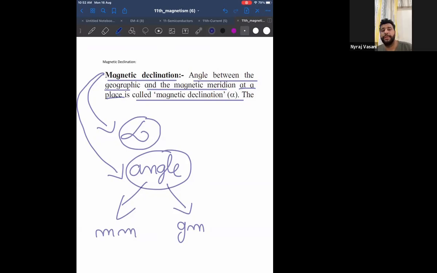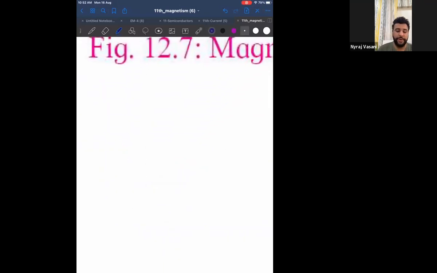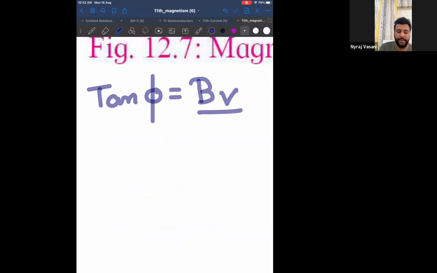Now Rohit's next question is he wants the formula for angle of dip. Okay, Rohit, the formula for angle of dip is tan phi is equal to BV upon BH, where what is BV?